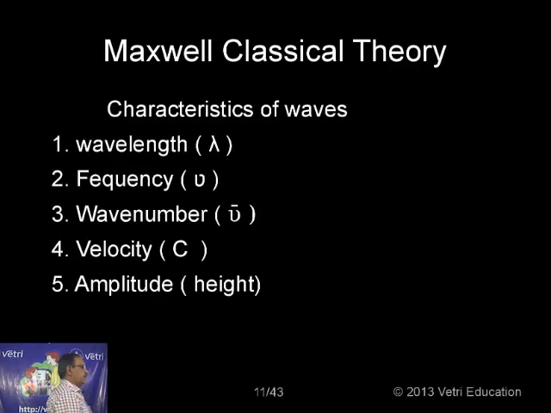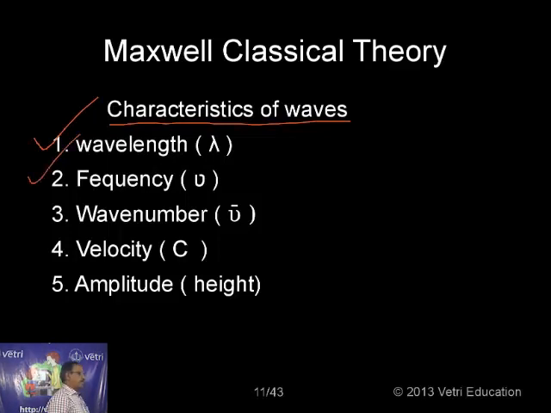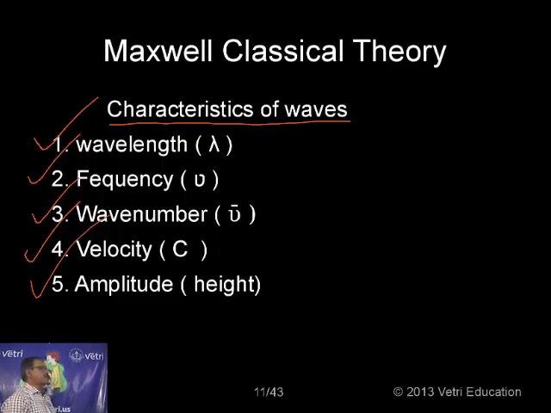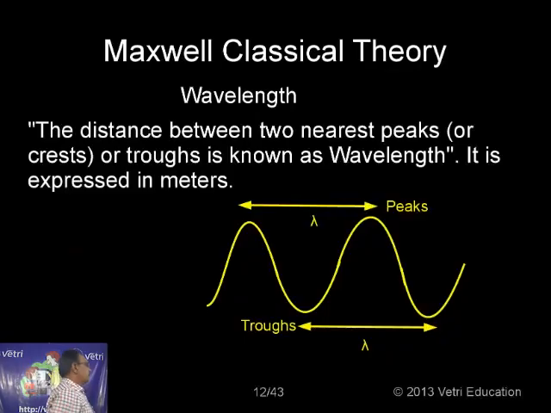Kindly follow, those are the two radiations. They are mutually perpendicular to each other and also perpendicular to the line of propagation. Now, what are the characteristics of a wave? If you consider the atom as a wave, what are the characteristics of a wave? Wavelength, number one, represented by lambda; frequency, represented by nu; wave number, nu bar; velocity, c; and amplitude, the height. These are the characteristics of any electromagnetic radiation, specifically in this case the atom. Let me discuss them one by one to understand the idea.